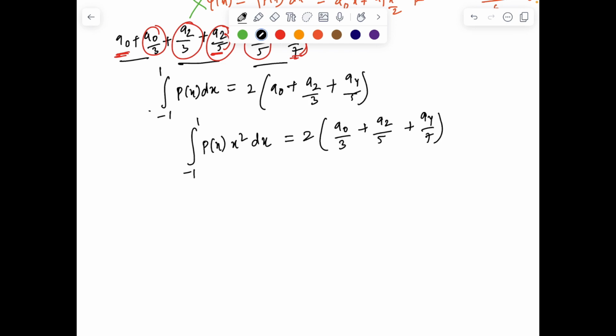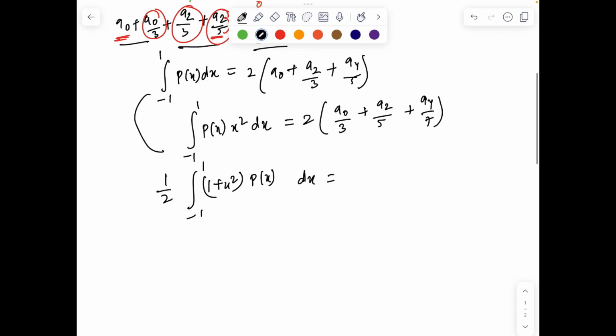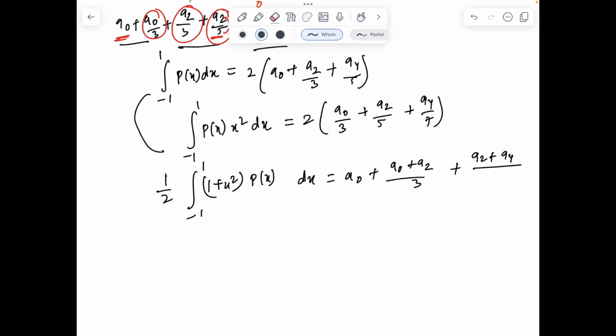So with these two pieces of information, now I'm ready to club them, and we have half times the integral from -1 to 1 of (1 plus x square) p(x) dx as the desired expression of the question. So that goes to a0 plus a2 over 3 plus a2 over 5 plus a4 over 5 plus a4 over 7. Now according to the given question, this quantity is less than 0, right?